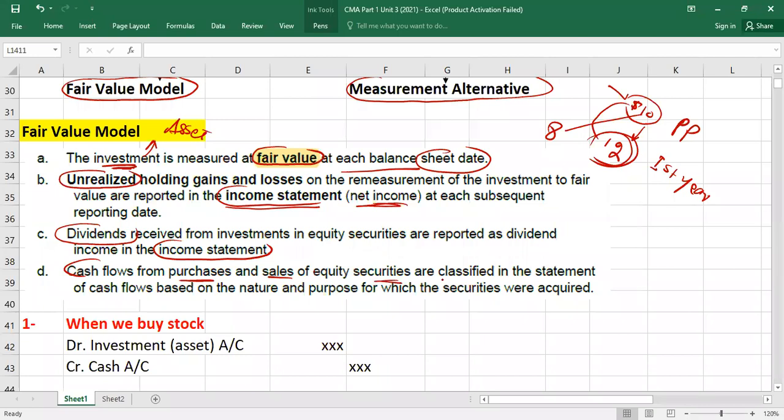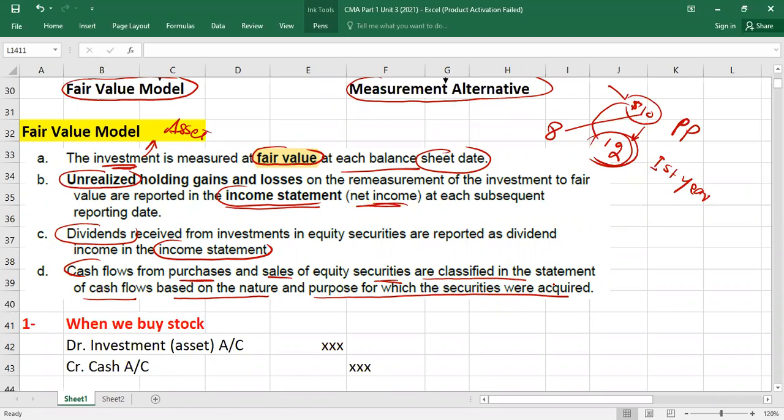In equity, securities are classified in the statement of cash flows based on the nature and purpose for which the securities were acquired. Maybe it could be for day-to-day purchase and sale. Like for example, you are a bank and this is your normal operations, right? It could be operating activities also.